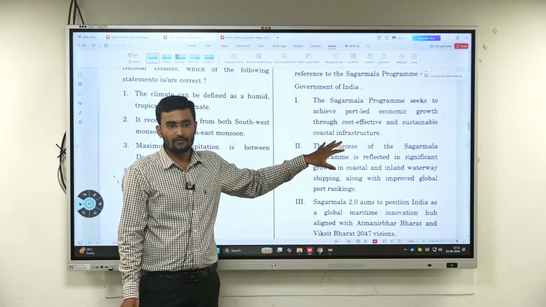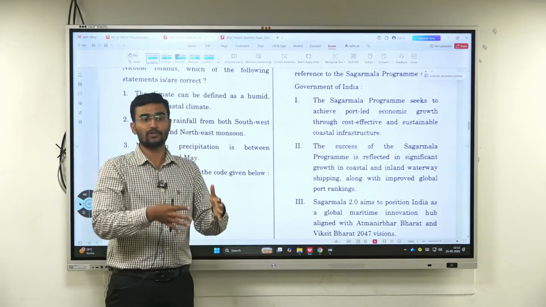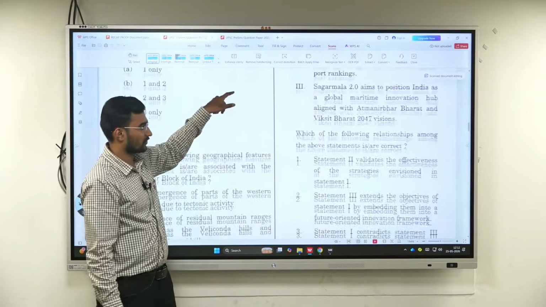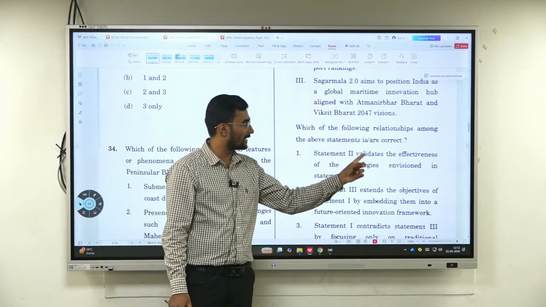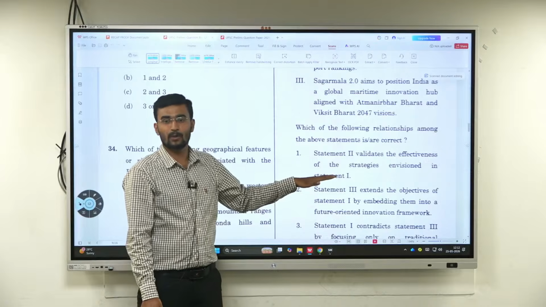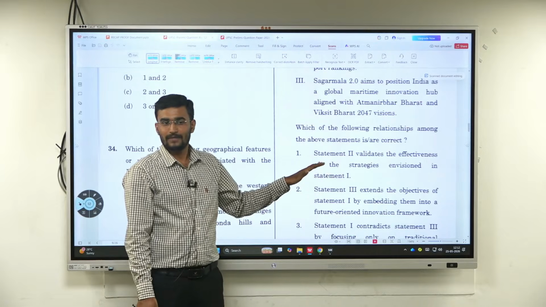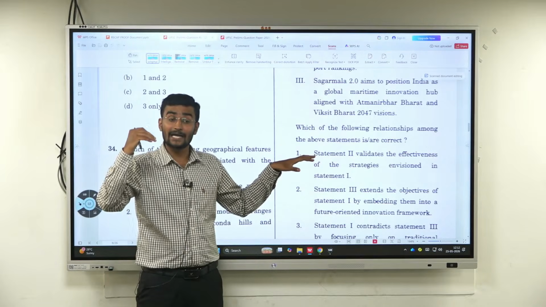Port-led development, for the modernization of the coastal regions, the seas and the ports. But the challenge was this. Statement 2 validates the effectiveness of strategies envisioned in statement 1. Here we don't need to read about the scheme, here it is about why the scheme is being implemented.